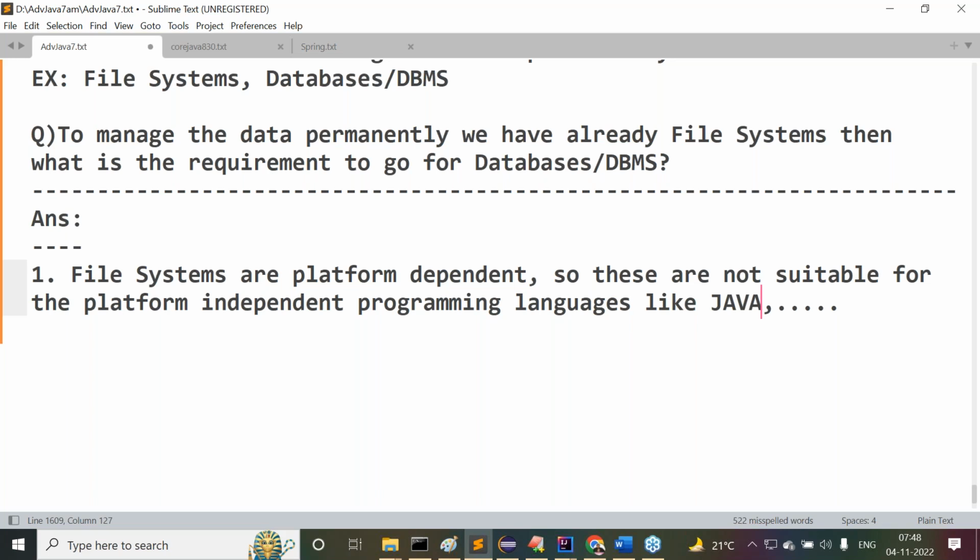Windows has its own culture of file systems, its own view of file systems. As per the Windows conventions, I have used that file system in my Java application.